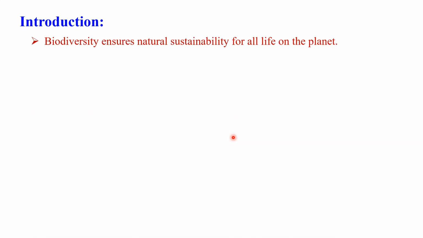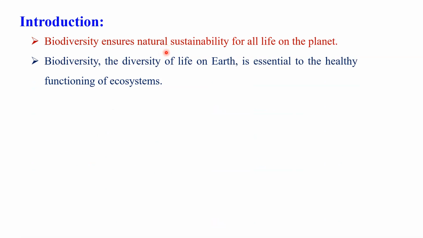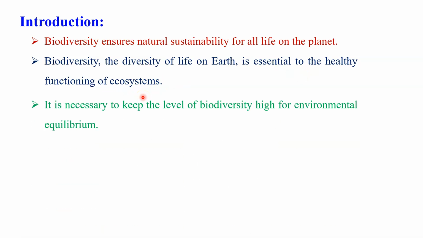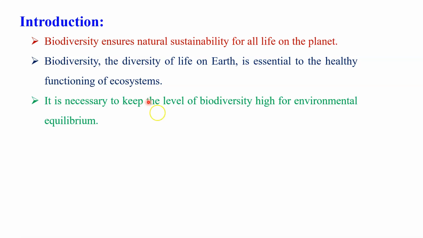Dear student, you know that biodiversity ensures natural sustainability for all life on the planet Earth. Biodiversity, the diversity of life on the Earth, is essential for the functioning of the ecosystem. That is very important, and it is necessary to keep the level of biodiversity high for environmental equilibrium.